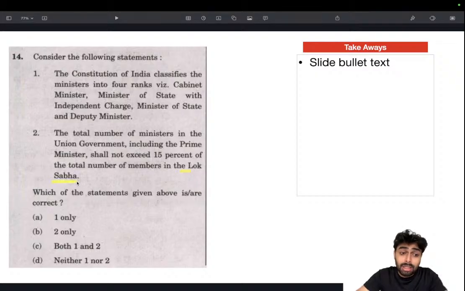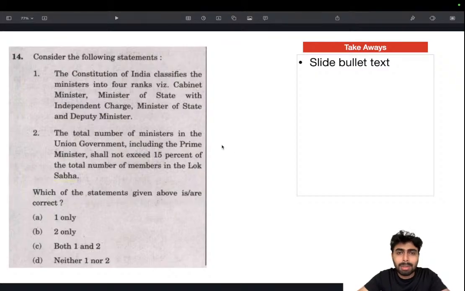Again, a very important thing: sometimes everything in the statement will be given right except for this Lok Sabha. Instead, it will be mentioned Parliament. Then it becomes entirely wrong, because Parliament houses Lok Sabha and Rajya Sabha. So this 15% is of the total members of Lok Sabha only, not Rajya Sabha.